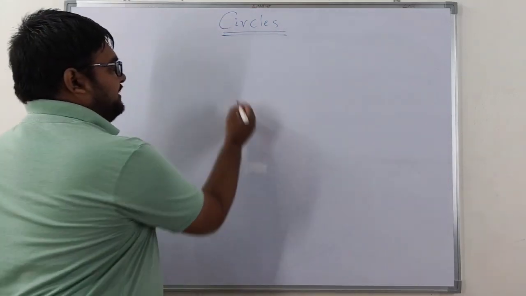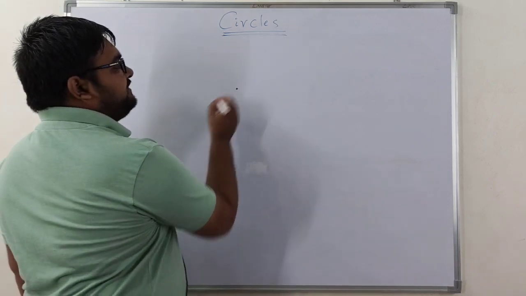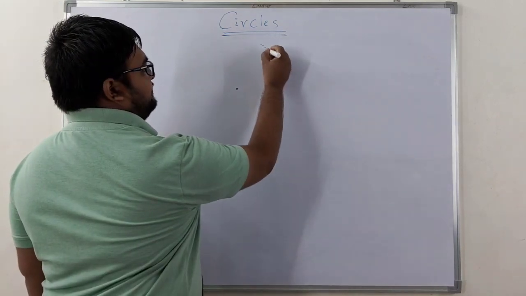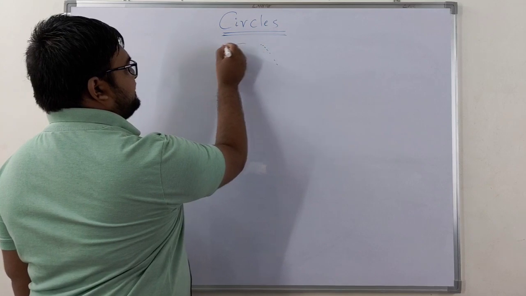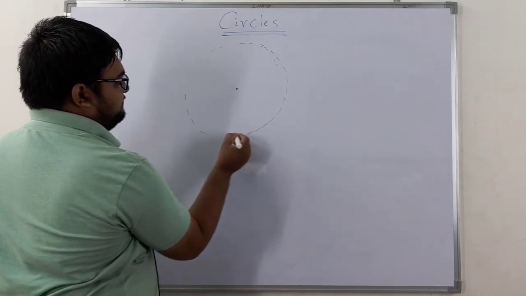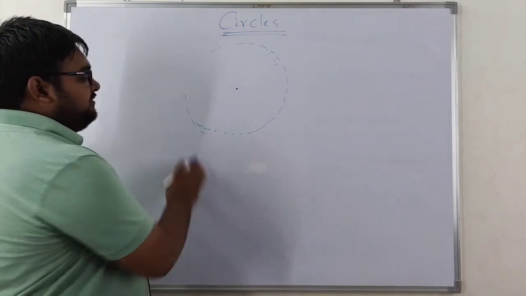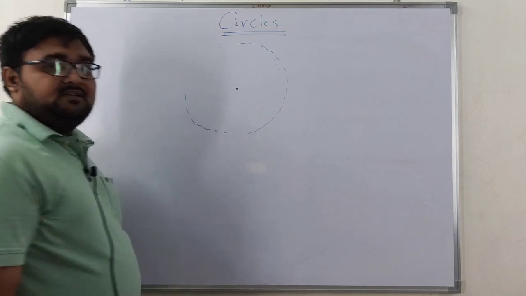Suppose I consider this particular fixed point, and from this fixed point I consider the points which are equidistant from it, then the figure thus formed is what we call a circle, right?